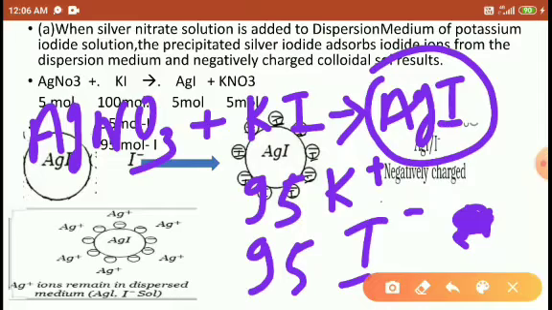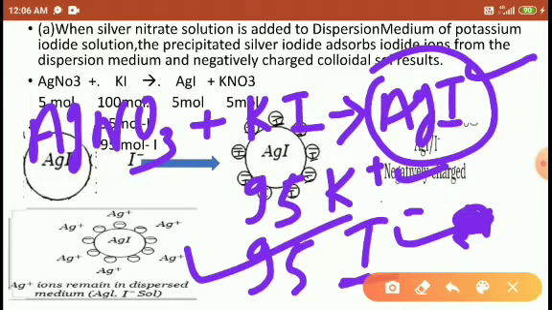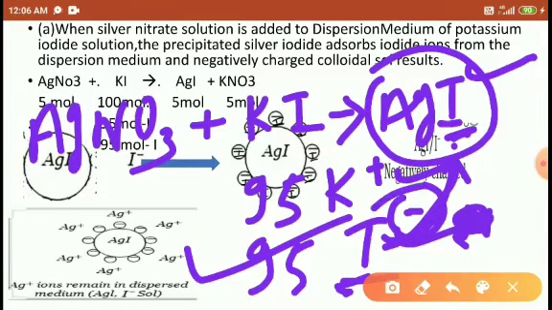The colloidal particles are very small, they will attract the similar species, the common species. So which one is common between the AgI, K plus and I minus? Which one is common, students? I minus is common, because in AgI there is I, and here also I. So they attract the iodine. Iodine charge is negative.